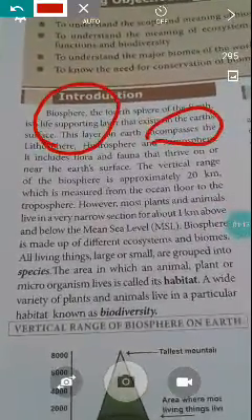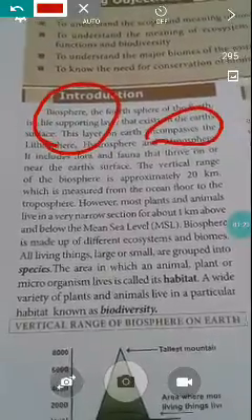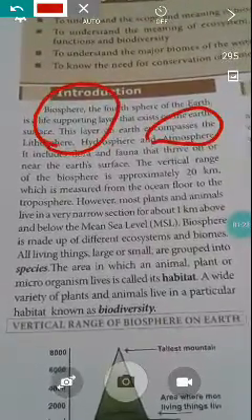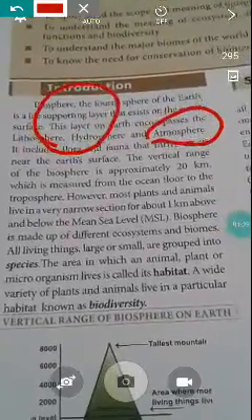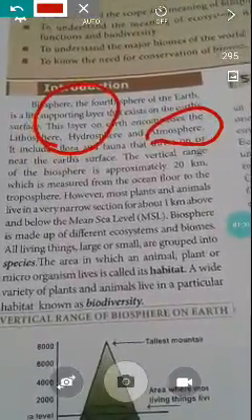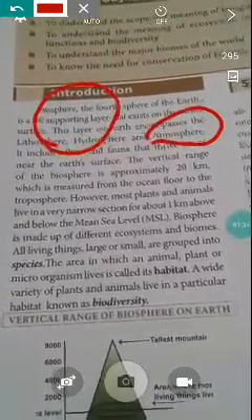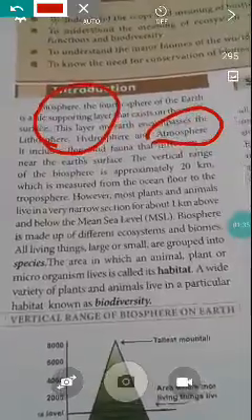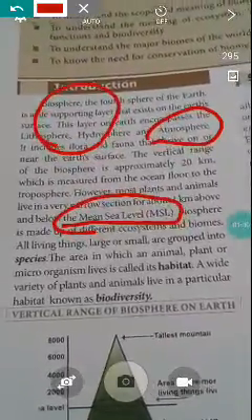The vertical range of the biosphere is approximately 20 km, which is measured from the ocean floor to the troposphere. However, most plants and animals live in a very narrow section, about 1 km below the mean sea level. What do you mean by MSL? It is mean sea level.